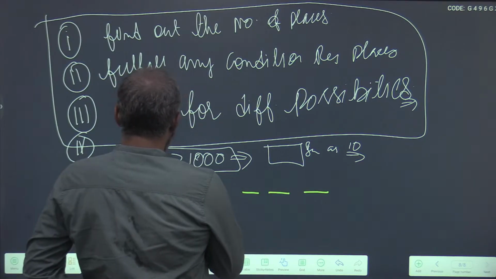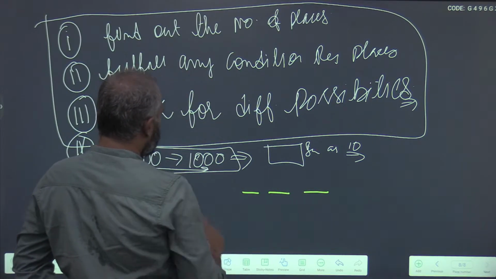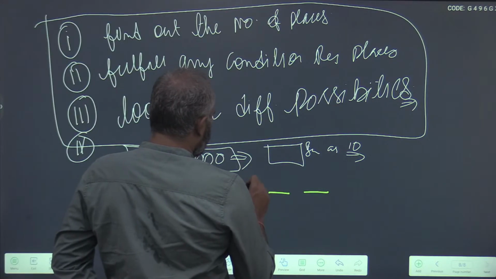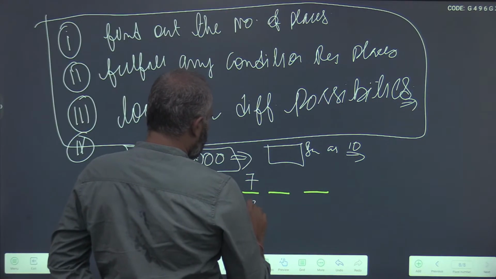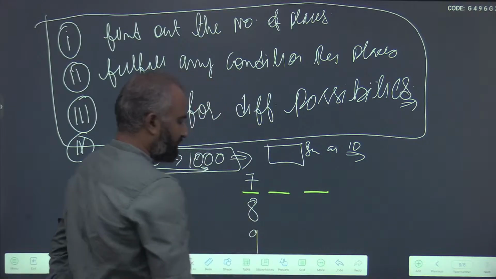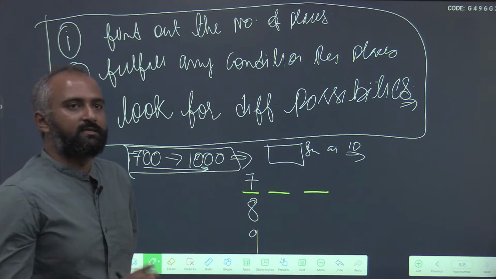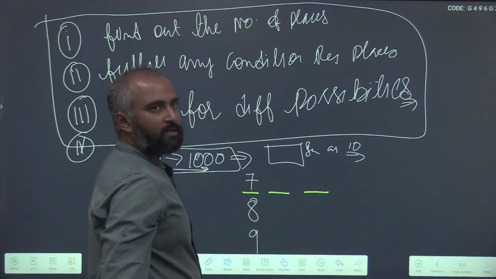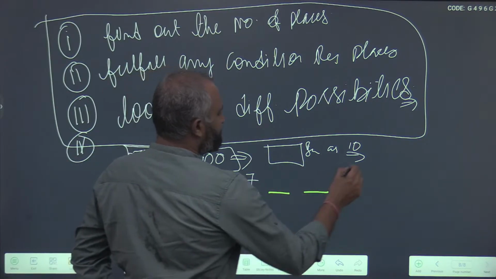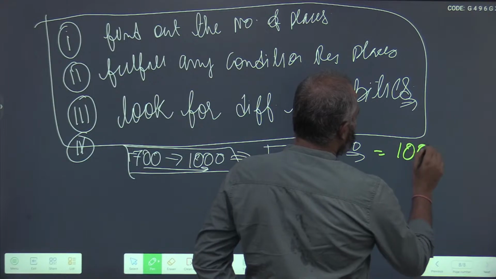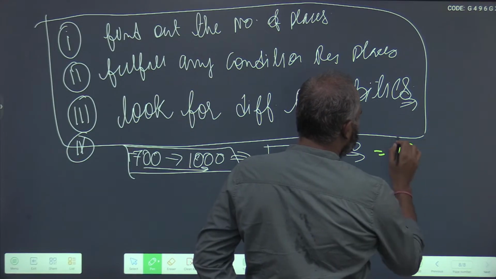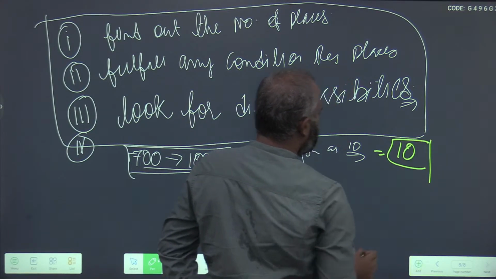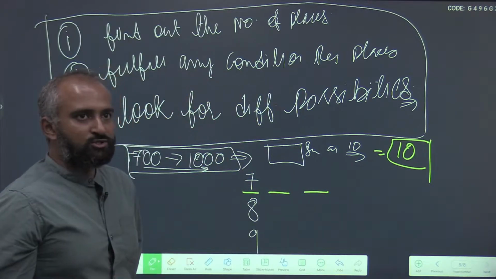Now fulfill the conditions. 700 to 1000. Your first place can be 7, can be 8, and can be 9, right? Always be methodical in this. It could be 7, it could be 8, and it could be 9. Now what is the condition that is required? The sum of the digits must be equal to 10.